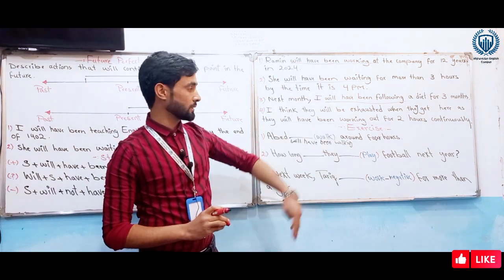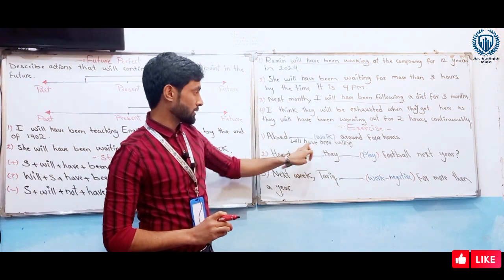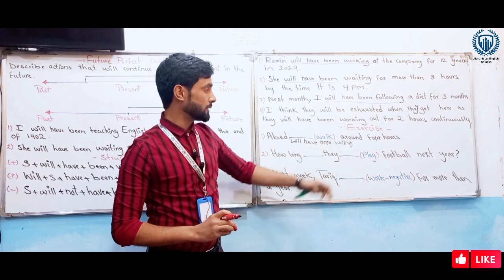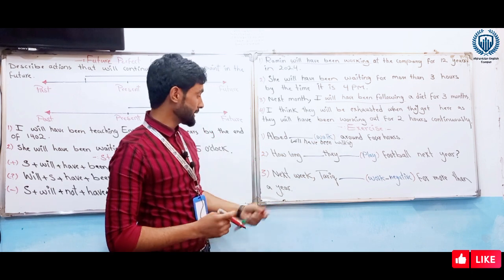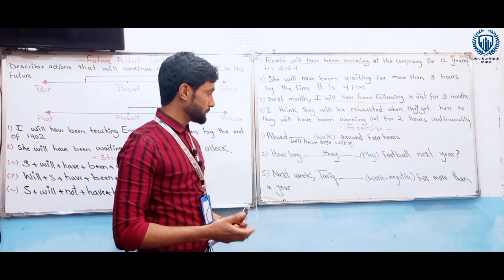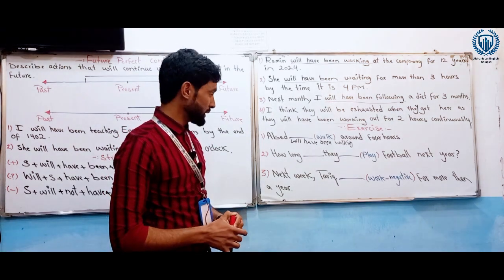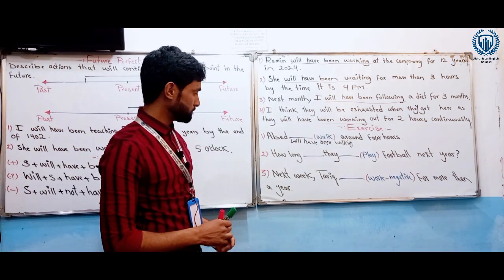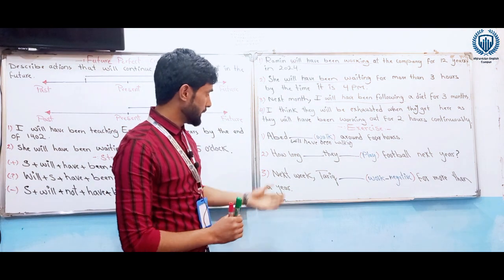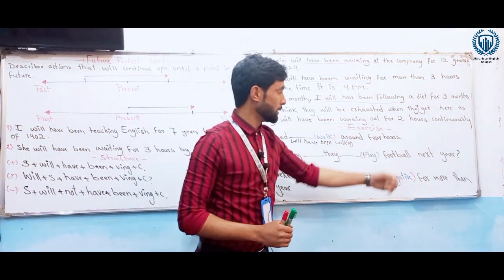So you can add the second sentence as well. So this is the structure. The verb is walk, will have been walking around 4 hours. The second sentence, it's an interrogative sentence, and it's a question form, and we need to change it. We need to fill the gaps. How long they play football next year?